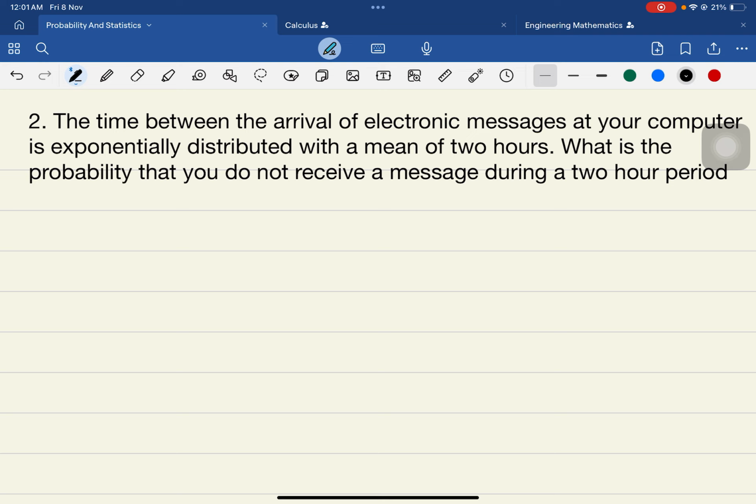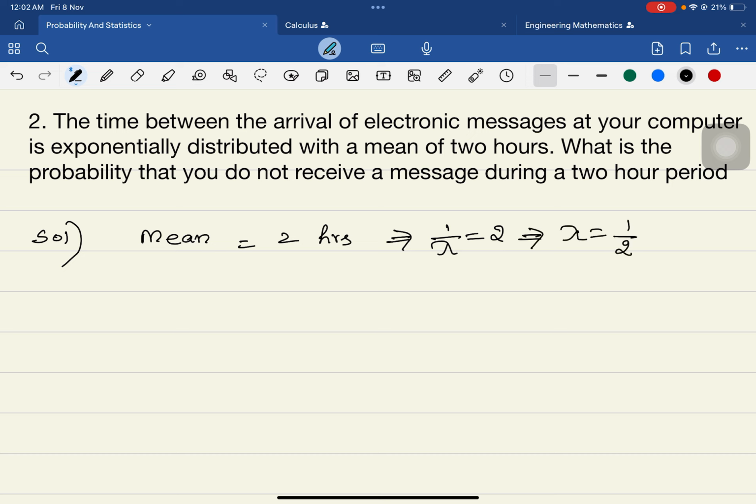The time between the arrival of electronic messages at your computer is exponentially distributed with a mean of 2 hours. So it is very clear that the mean of the distribution is equal to 2 hours. In the exponential distribution the mean is 1 over lambda, which is 2. So what is the value of lambda? Lambda is equal to 1 by 2 hours.